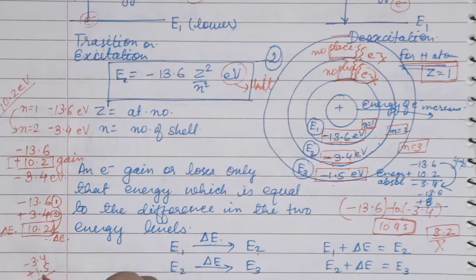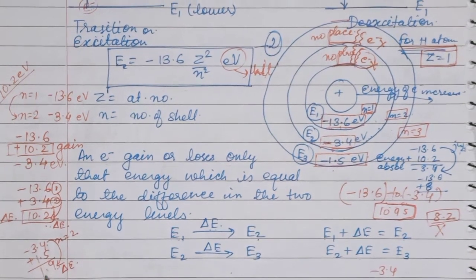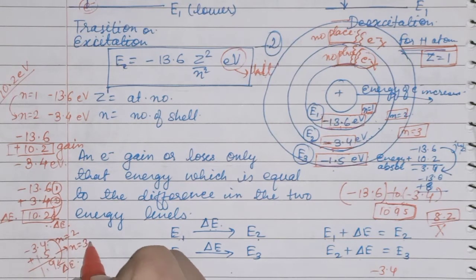Sorry, 14 minus 5 is 9, and here 2 minus 1 is 1. So when the second orbit gains this delta E energy, that is 1.9, then only will it move towards the third energy level shell, that is n is equal to 3.